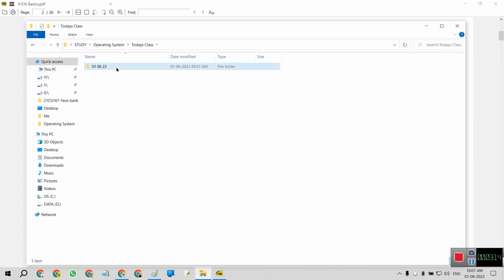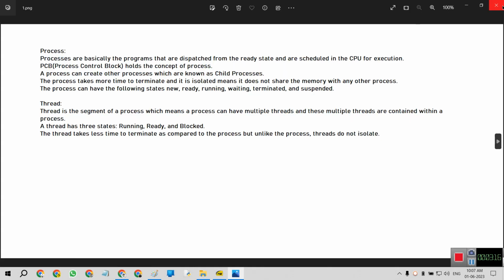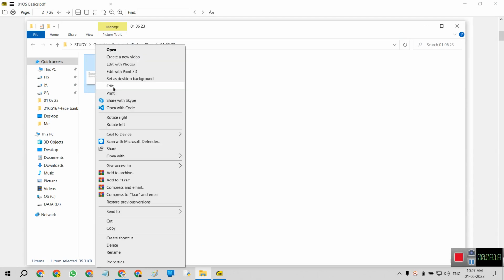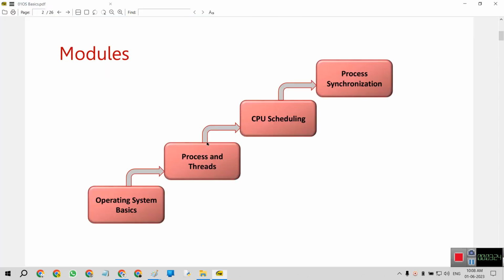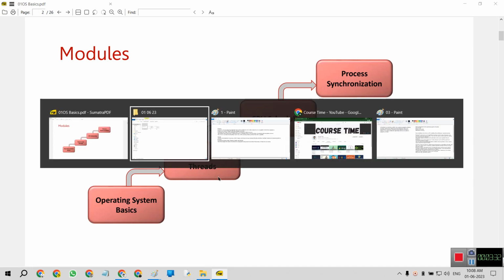In today's class, we saved one image. Let's simply open it with Paint. Starting from the operating system basics, we simply discuss this. Then we will discuss processes and threads.